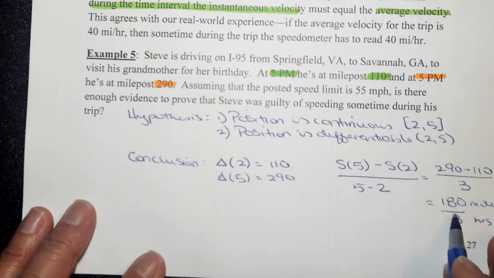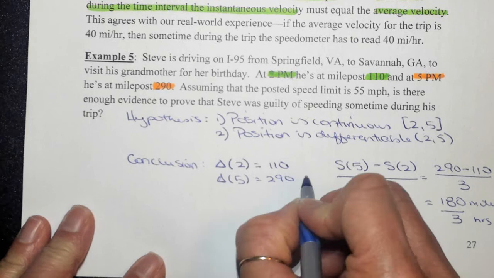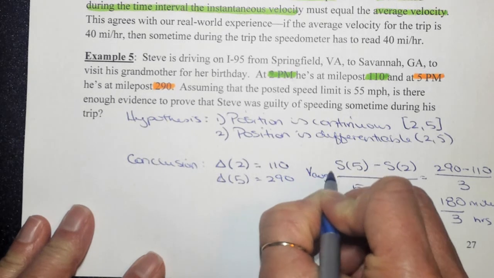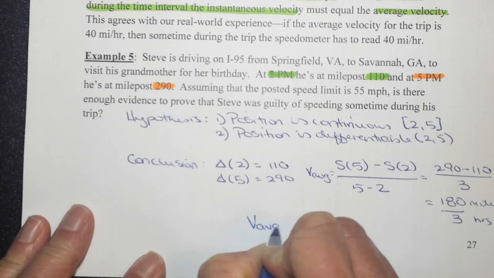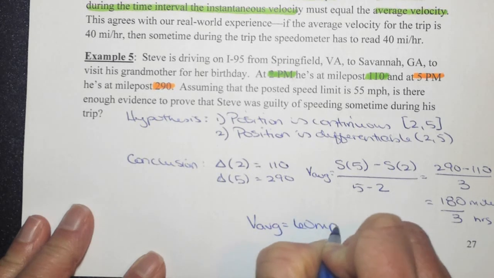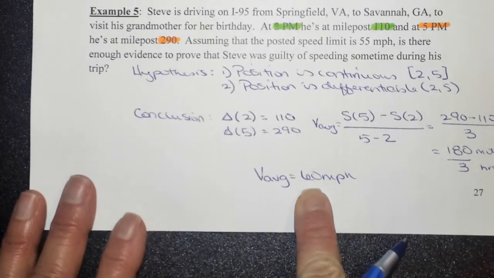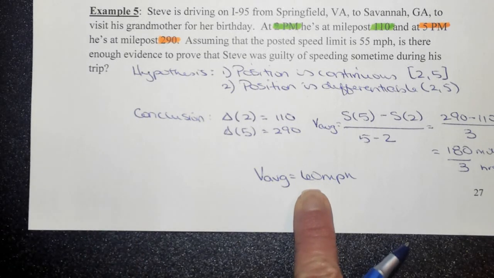So his average velocity, this is the formula for the average velocity. Okay? His average velocity was 60 miles per hour. So if his average velocity was 60 miles per hour, he definitely sped. So that's all we were trying to prove.